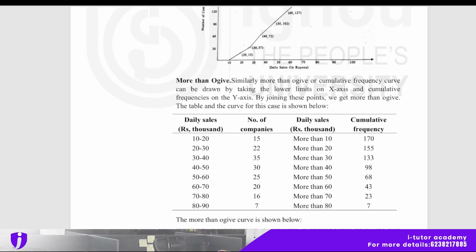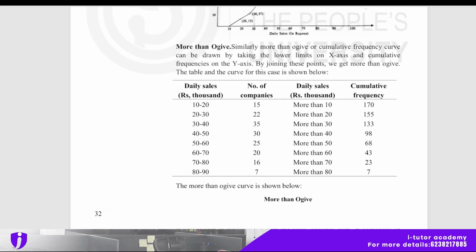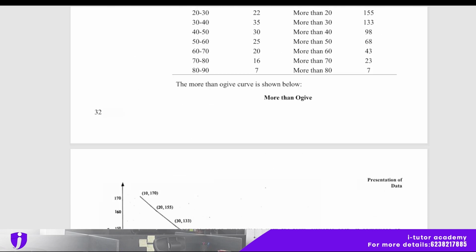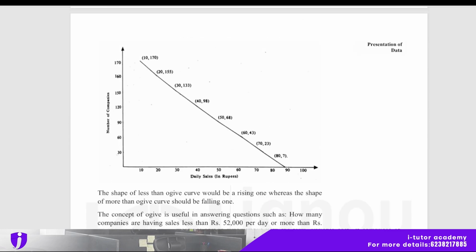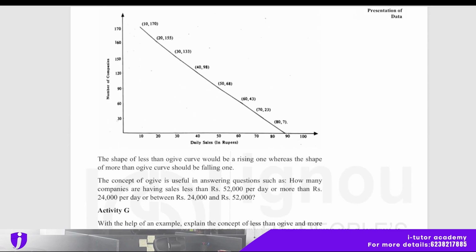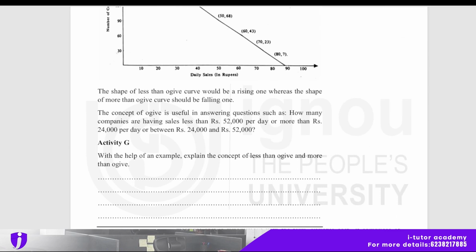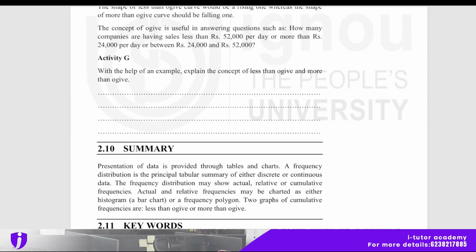More than ogive: similarly, the more than ogive or cumulative frequency curve can be drawn by taking the lower limits on the x-axis and cumulative frequencies on the y-axis, as shown here. And the more than ogive also has a graphical representation here, and an activity also based on that. And the summary of this chapter is here.